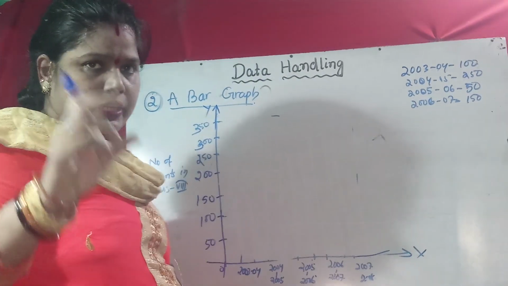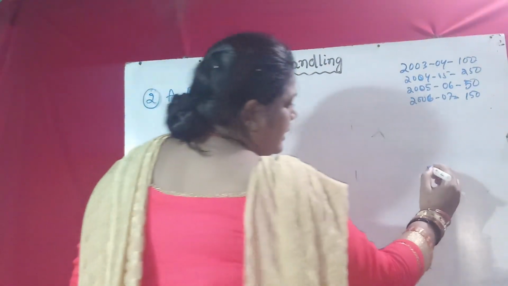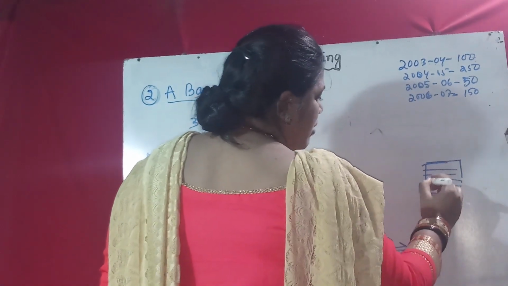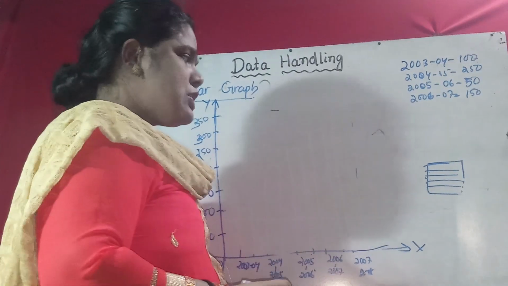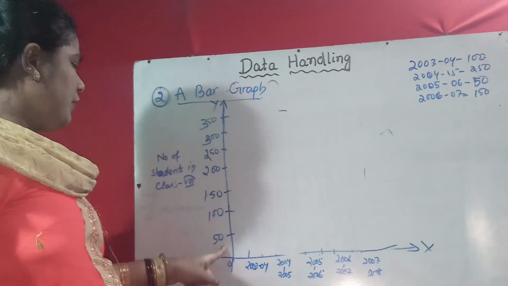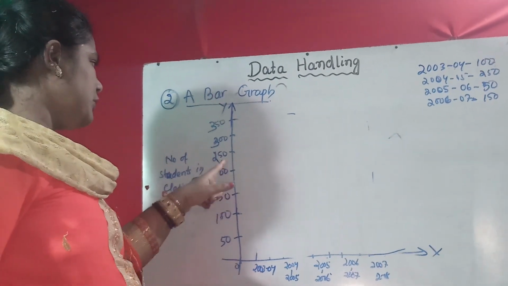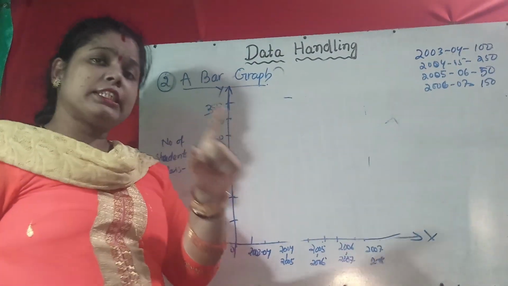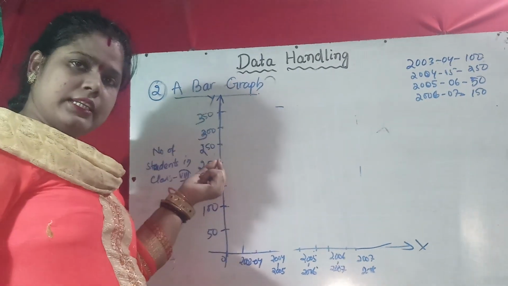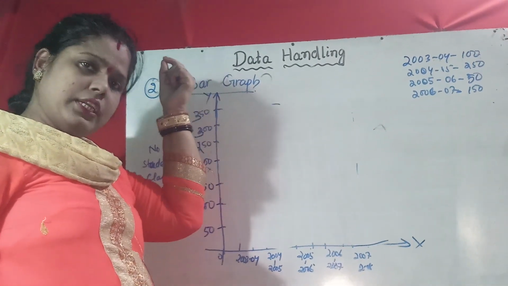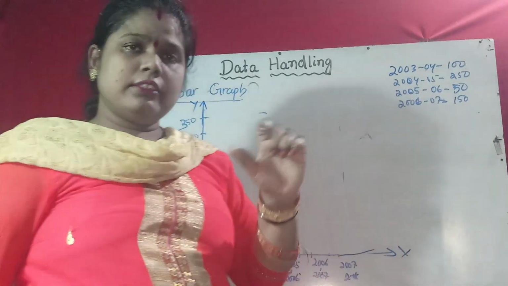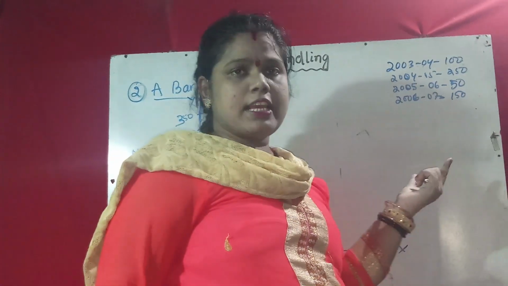In your graph copy, if you work on graph paper, you know that there are small boxes. 10 boxes are there, like this. You have to just count 1, 2, 3, 4 like this. Here you choose this scale. Suppose 50: 50, 100, 150, 200, 250, 300, 350. You can choose your scale as 25 also. Suppose 25, then 50, then 75, then 100, then 125, 150. Like this also you can take your scale. So according to the data, whichever will be easy, you choose that scale first properly.